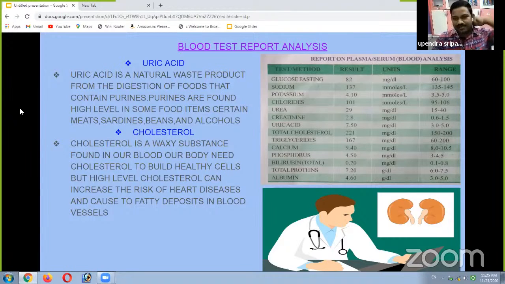So here, cholesterol. Cholesterol is a waxy substance found in our blood. Our body needs cholesterol to build healthy cells, but a high level of cholesterol causes heart diseases and fatty deposits in blood vessels. A higher amount of cholesterol than the normal range also causes heart diseases, and it deposits in blood vessels. It disturbs the circulatory system. So cholesterol level must always be kept in control.